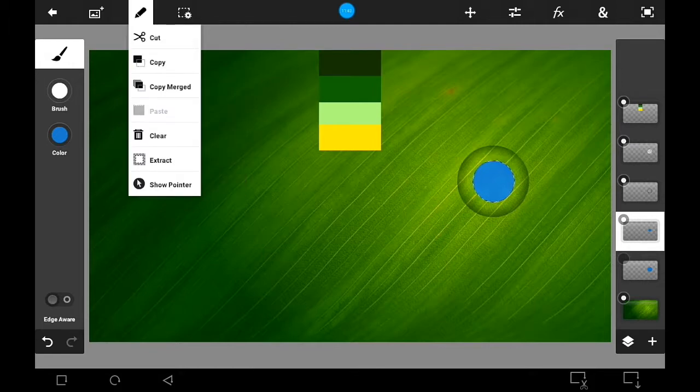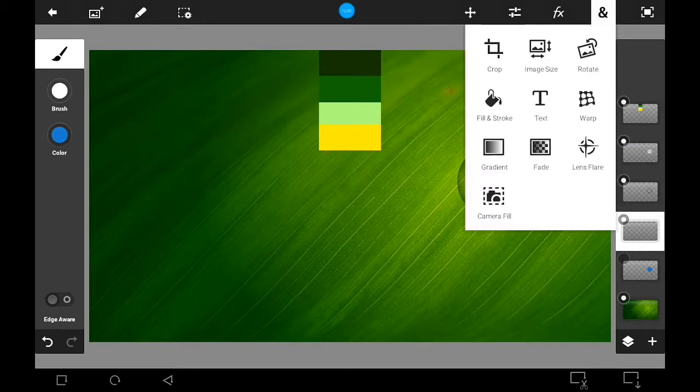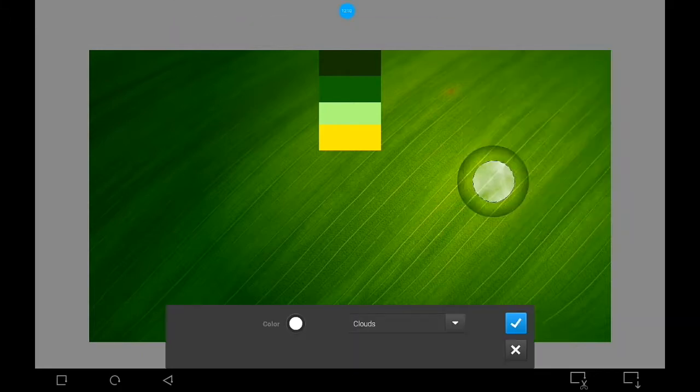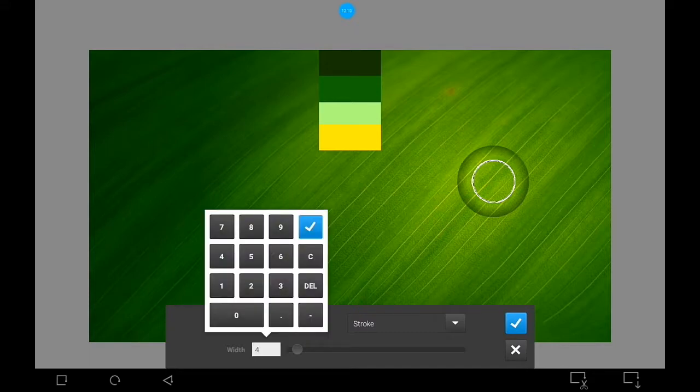Clear the color, and add a stroke. Change it to stroke. Make the width 1 pixel.